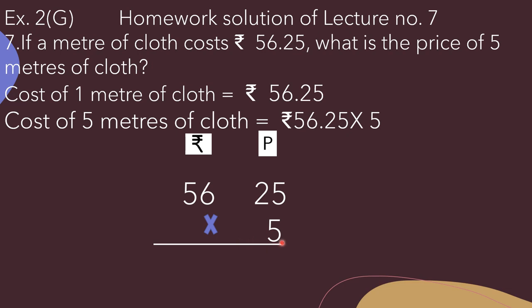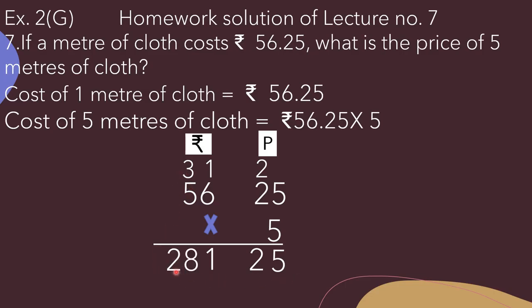So let's start from our right hand side. 5 multiplied by 5, that is equal to 25. So here we will write 5 and 2 will be carry over. Now 5 multiplied by 2, that is equal to 10. 10 plus 2, 12. So here we will write 2 and 1 will be carry over. Now 5 multiplied by 6, that is equal to 30. 30 plus 1, 31. So here we will write 1 and 3 will be carry over. Now 5 5s are 25. 25 plus 3, that is equal to 28. So here we will write 28.